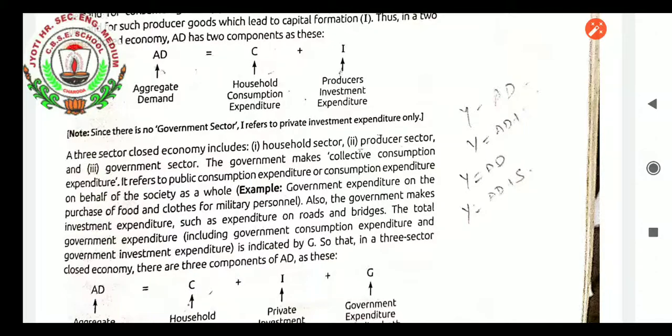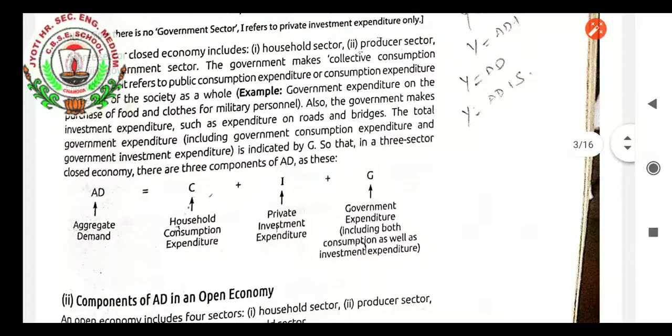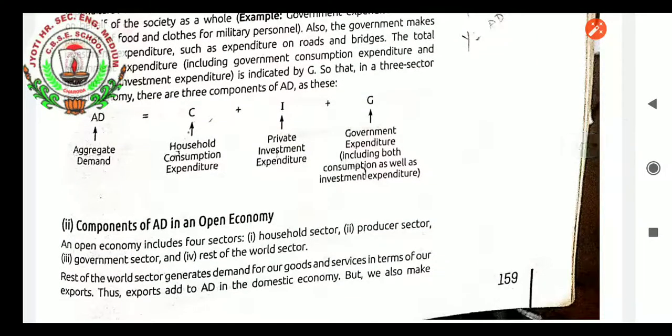Example, government expenditure on the purchase of food and clothes for military personnel. Also, the government makes investment expenditure such as expenditure on roads and bridges. The total government expenditure, including government consumption expenditure and government investment expenditure, is indicated by G. So in the three sector closed economy there are three components of aggregate demand: aggregate demand equals C plus I plus G. That is household consumption expenditure plus producer investment expenditure plus government expenditure. So that is the formula of aggregate demand. It depends on the two sector and three sector.